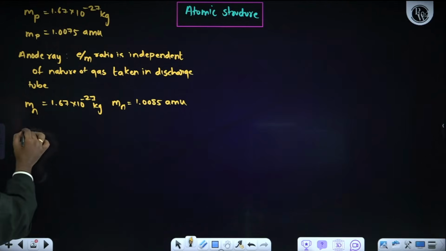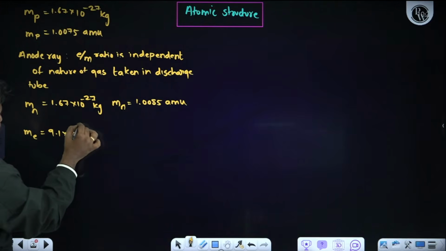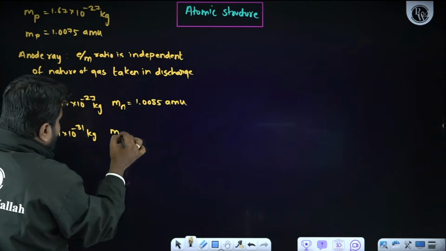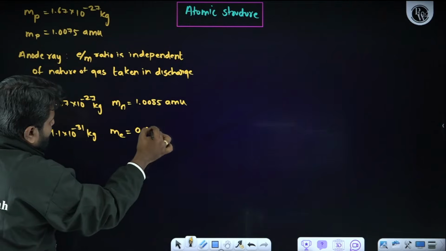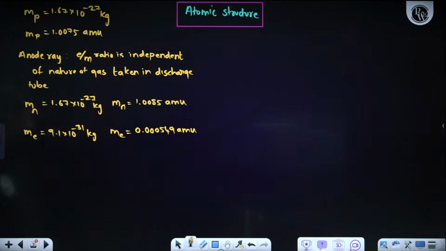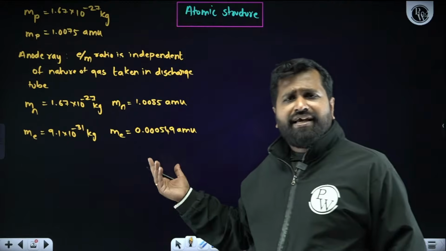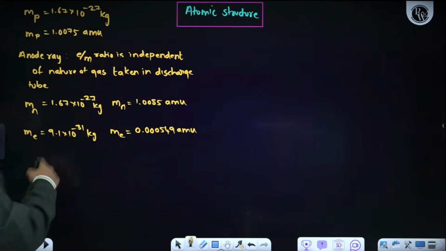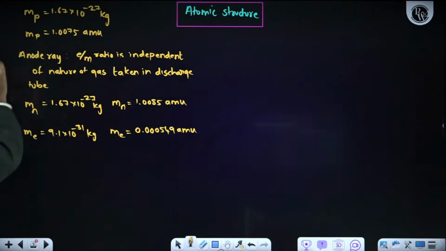Apart from this, then electron. Mass of electron is 9.1 into 10 to the power minus 31 kg. If I want to write it in AMU units, mass of electron will be 0.000549 AMU. It is clear. So these are all very important values. Maybe we can expect assertion-reason type or statement type questions. Whenever those types of questions come, we can expect these: mass of electron, mass of neutron, mass of proton, anode ray.